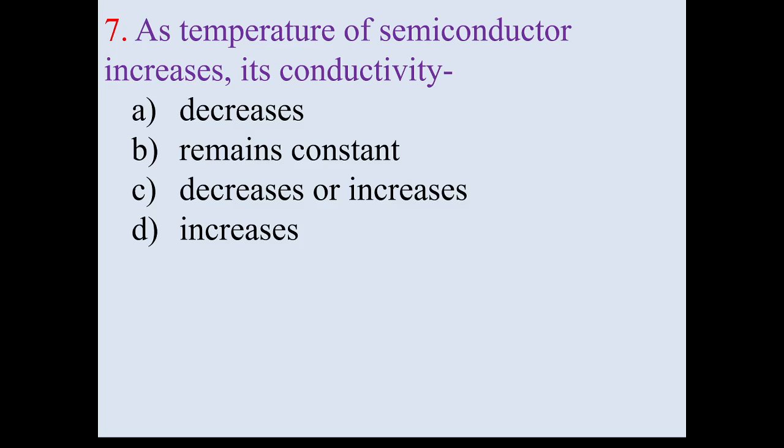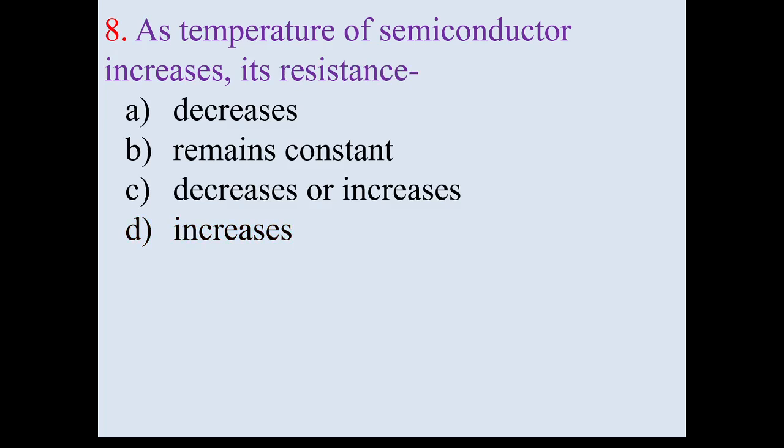As temperature is increased, conductivity of a semiconductor also increases. As temperature of a semiconductor increases its resistance decreases, so semiconductors have a negative temperature coefficient of resistance.